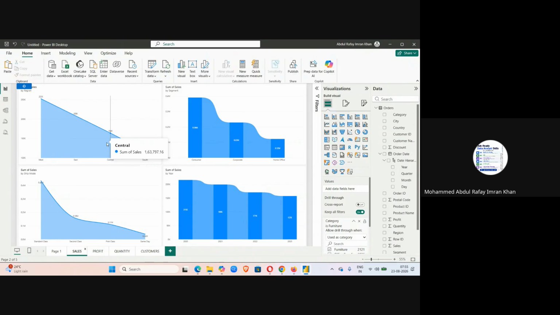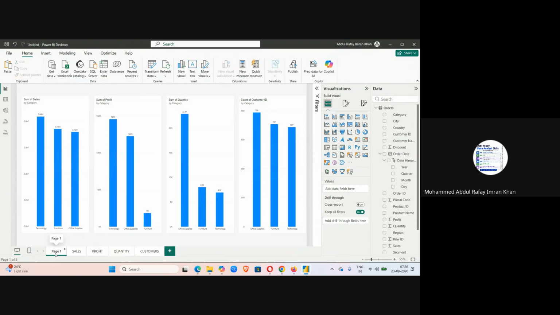So how that 0.74 million is reached is what you're seeing here in terms of regional breakdown. And again, that same value of 0.74 million, you can see it here also when you add these 1, 2, 3, and 4 values in terms of ship mode. And again, that same value breakdown you'll see here, but this is year-wise, and here segment-wise. Okay. Now, similarly, if I go back to my page one,